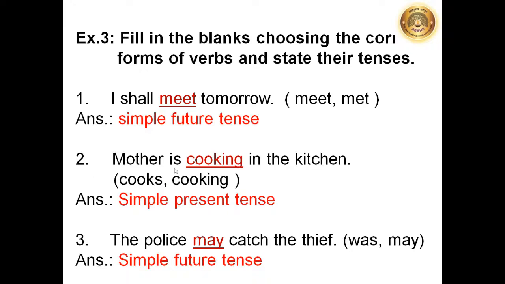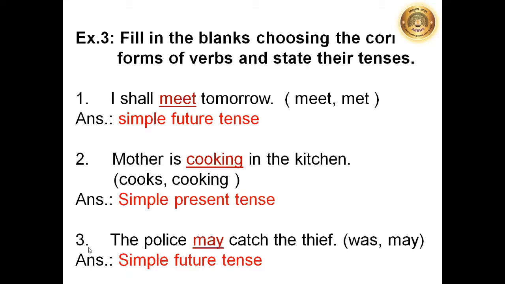Second example, mother is cooking in the kitchen. Why have we chosen cooking? Because at the moment the action is going on, that we can know from this is. So from cooks and cooking we have chosen cooking here. So the sentence we have to read as mother is cooking in the kitchen. And the name of the tense is simple present tense.